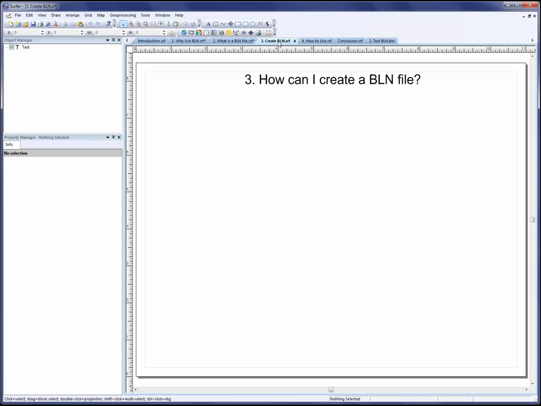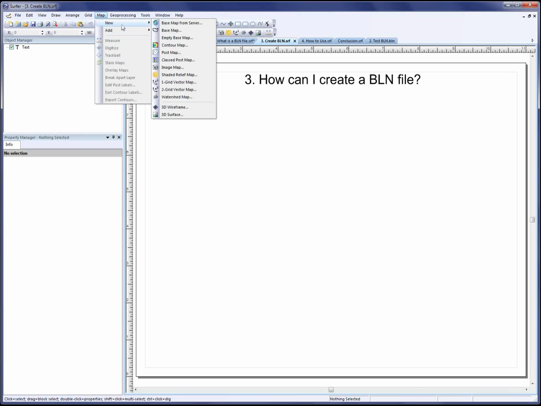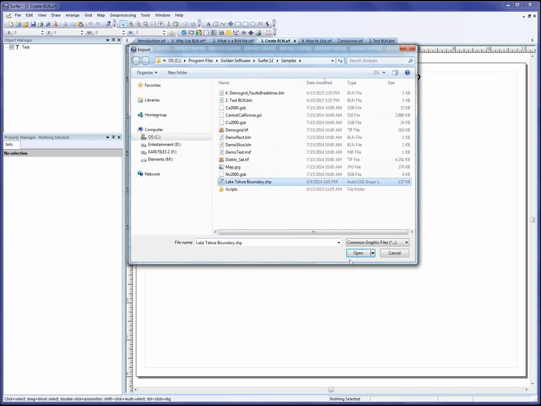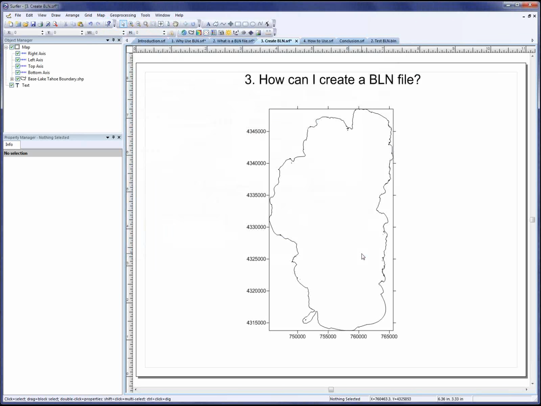For example, let's say you downloaded a lakeshore boundary in a shapefile format, but you need a BLN file because you want to blank a grid file to that boundary. So load the shapefile as a base map. I'll click Map, New, Base Map. I'll select my shapefile and click Open. Now, if there were multiple polygons or if there were other object types, you may need to edit some features or do some geoprocessing to the boundaries.